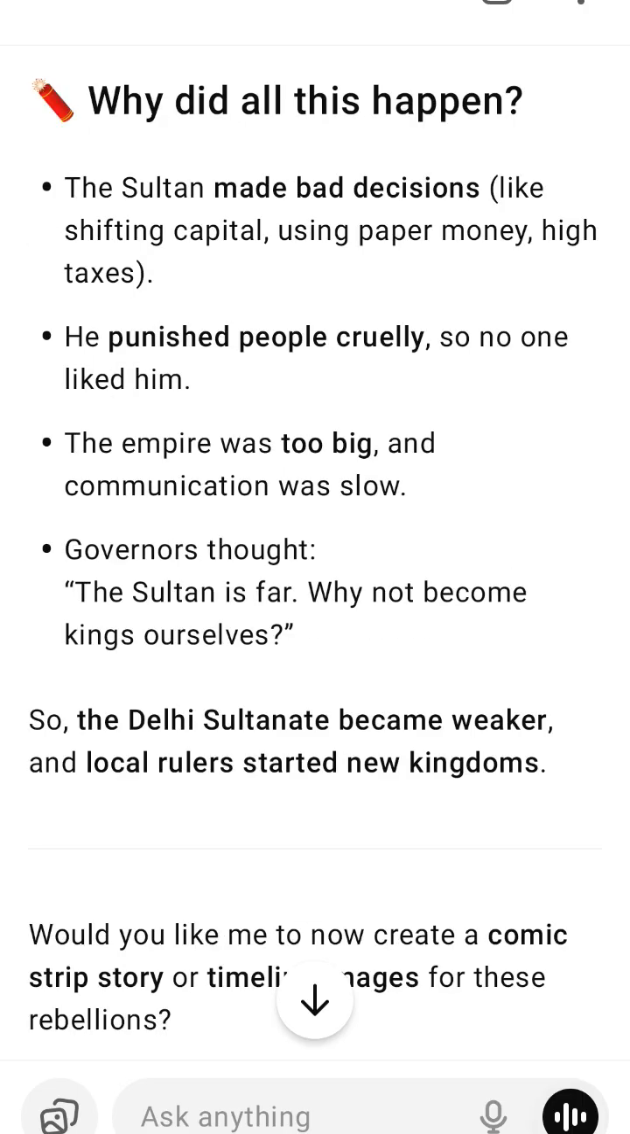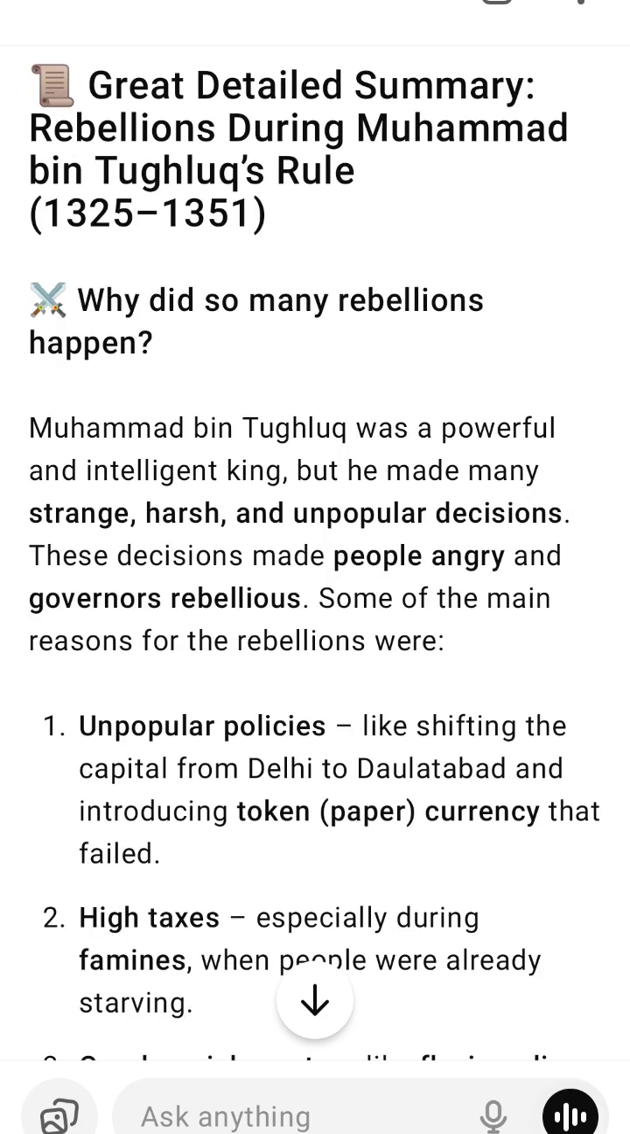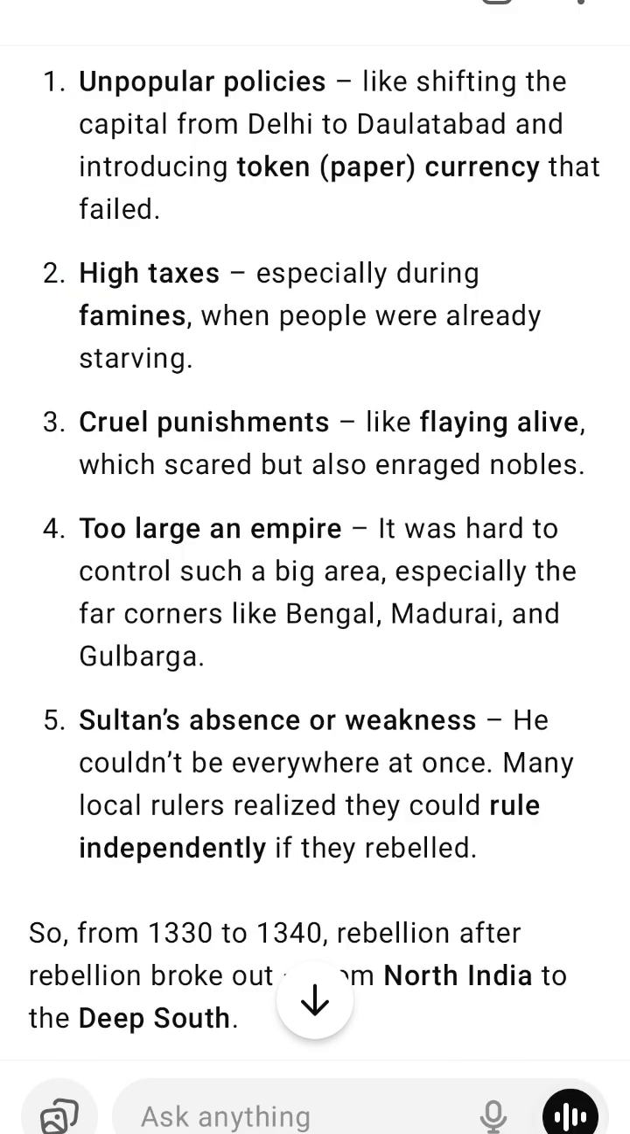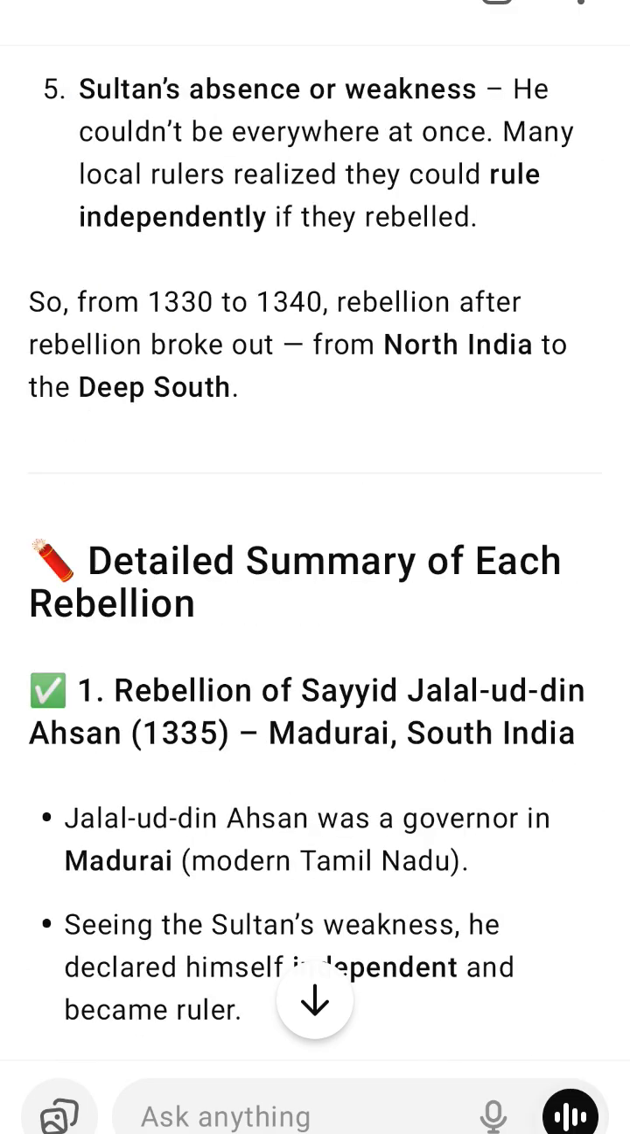2. Rebellion of Amir Hulaju, Lahore. Hulaju was the governor of Lahore, a very important northern city. He also tried to break free and become king. But unlike Ahsan, he was defeated and killed by the Sultan's forces. Result: rebellion crushed, but it showed even northern governors were rebellious.